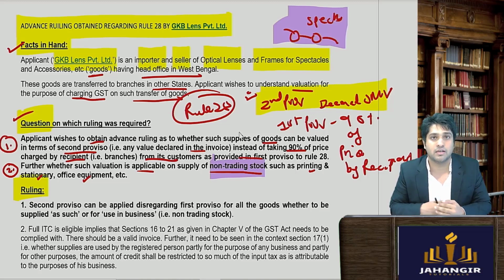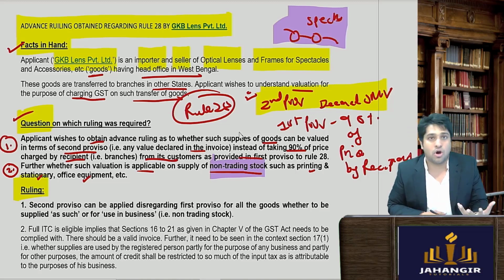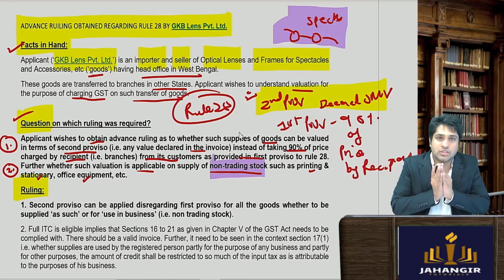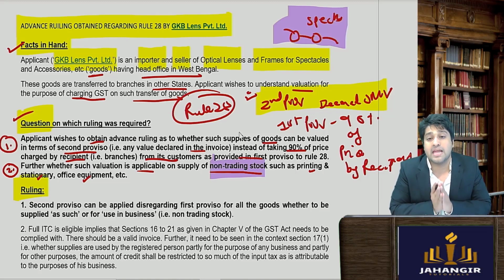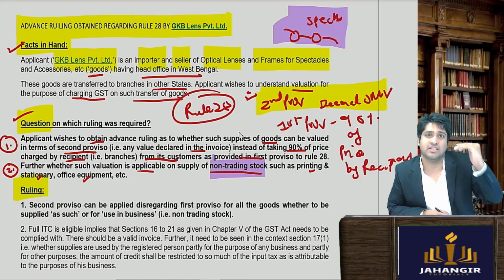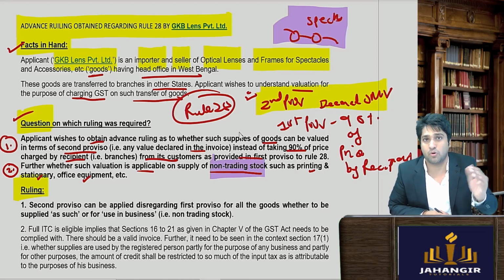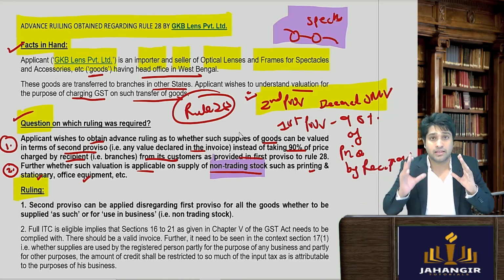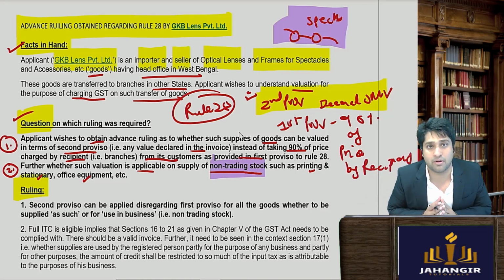What do you think? Now, as a lawyer or an advocate, it's an interpretation issue. You have to understand. Just go back to your rule. In the rule, did you see any order कि इस order में apply करना है proviso 2, proviso 1? No. So that means you can apply it the way you want. First answer. Second, did you see a bifurcation between trading stock के लिए ये rule है, non trading के लिए है, कि trading के लिए ही ये provisos apply हो रहे हैं, trading stock या main goods के लिए?